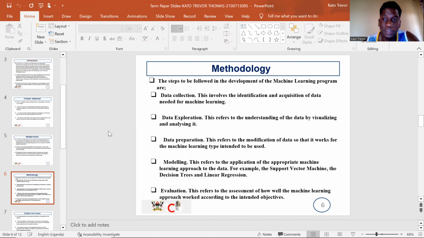In this case, this is a regression problem, by the way. It's not classification. Regression is whereby we're trying to find out the relationship between independent variables and dependent variables. And also evaluation, whereby we evaluate the model to see whether it's giving us the results that we actually want.